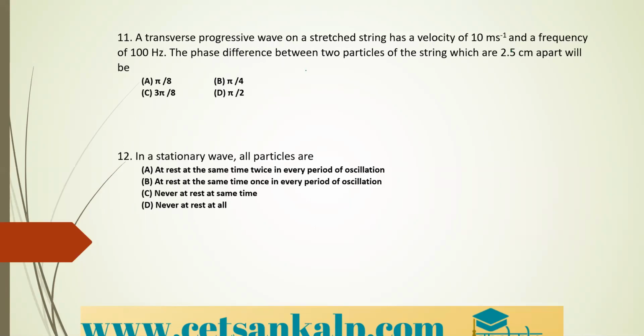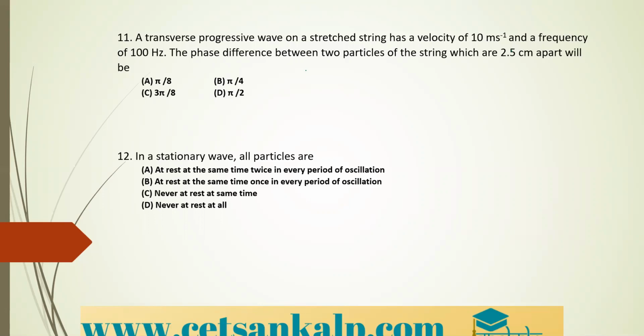So how can you calculate that? The distance is given, that is 2.5 centimeter. Its velocity is given and its frequency is given.